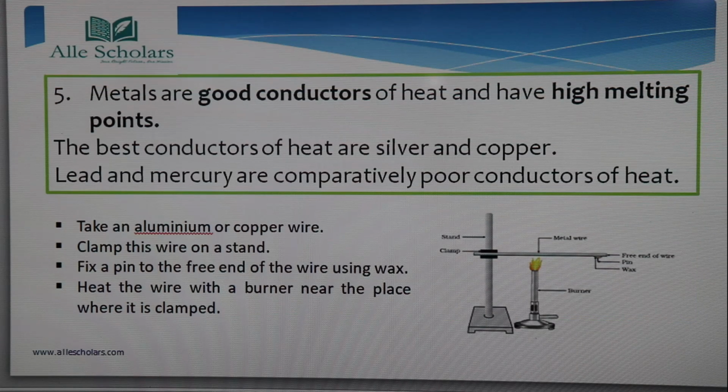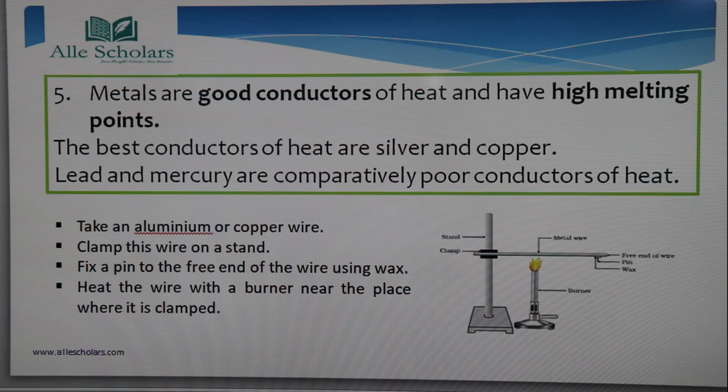So the fifth property of a metal is that metals are good conductors of heat and they have high melting points. The best conductors of heat among metals are silver and copper.